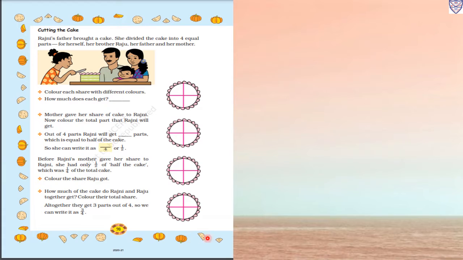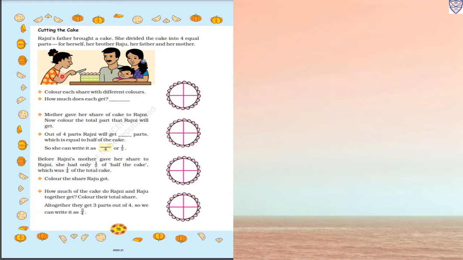Now page number 98. Cutting the cake. Rajni's father brought a cake. She divided the cake into 4 equal parts for herself, her brother Raju, her father and her mother. How many members are there in total? 4. Rajni, her brother, her father and her mother.